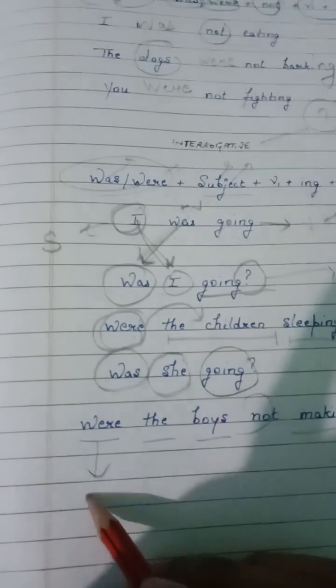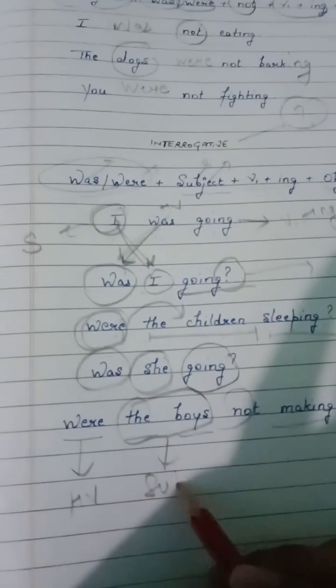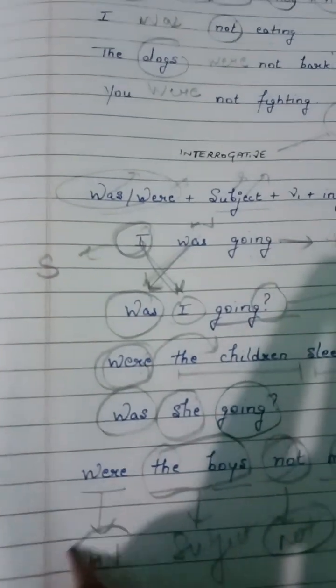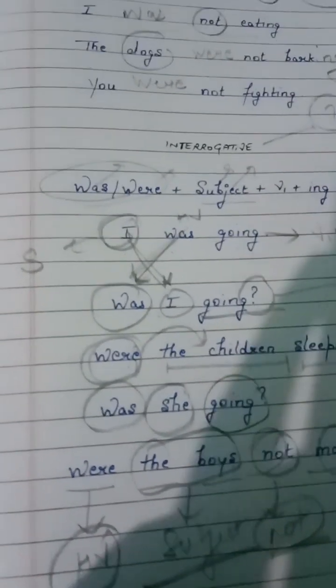Now, "Were the boys not making a noise?" Question mark. Remember, "were" is the helping verb, then the subject, then "not", then the main verb, and object. So in the case of negative interrogative, we use "not" along with the question mark. So the order is: helping verb, subject, not, main verb, and object.